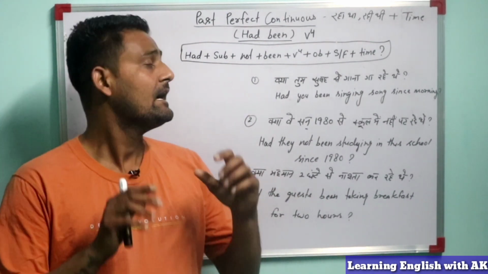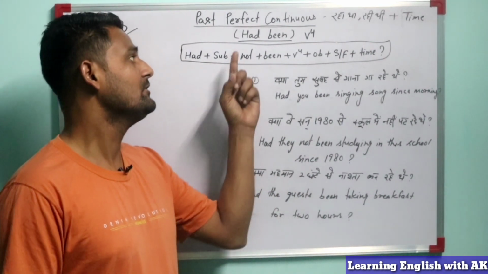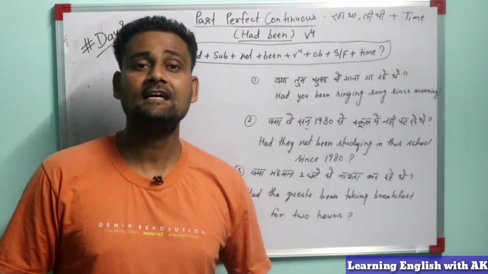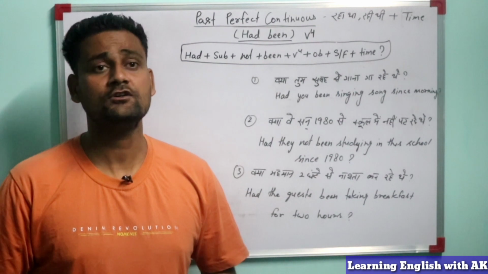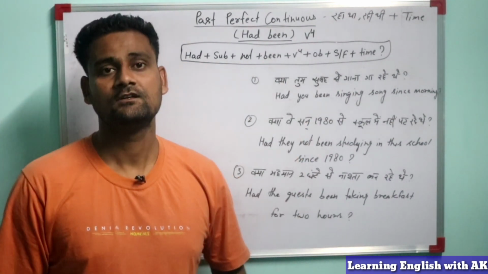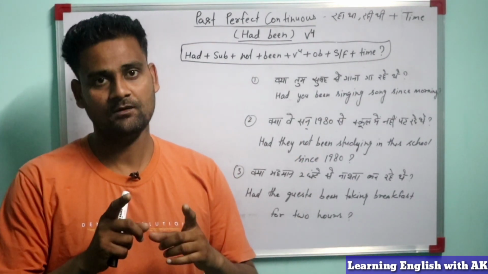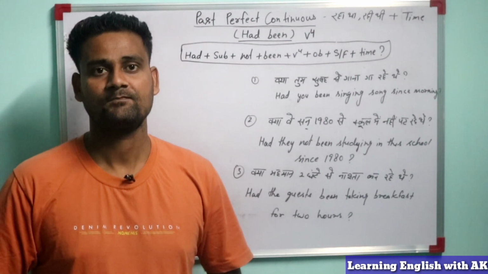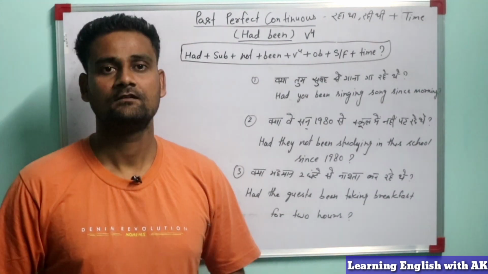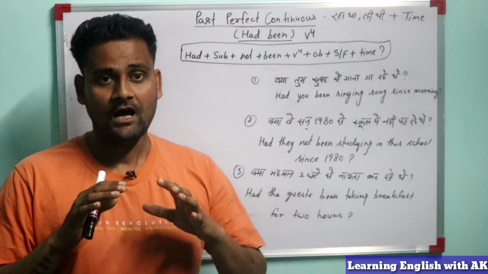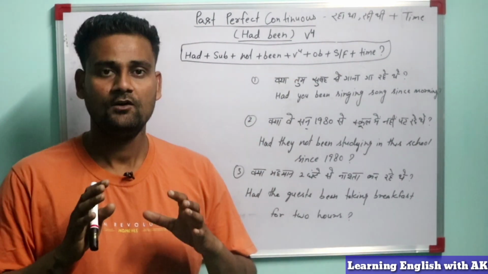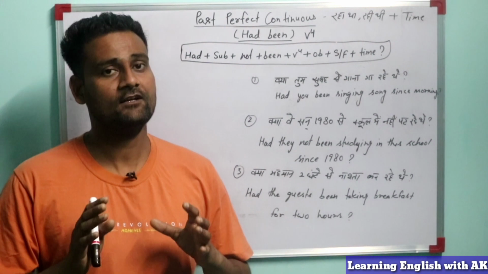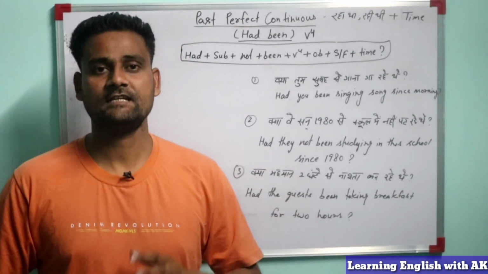In this tense, we will use had been as a helping verb, and in the main verb, we will use the fourth form of the verb, meaning first form of the verb plus ing. So this is the fourth form of the verb. Now we will start interrogative first type sentences. Firstly, we will check what the formula of this is.